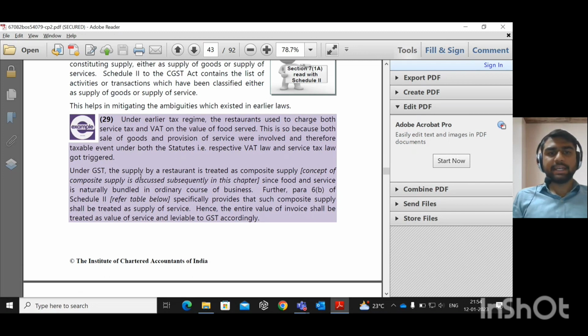You see one of the examples here. It speaks about restaurant services, and it is classified under composite supply, where the major supply is the service component. Supply by a restaurant is treated as composite supply since the food and services are naturally bundled in the ordinary course of business. Such composite supply will be treated as supply of service. Hence, the entire value of the invoice shall be treated as supply of service and leviable to GST accordingly.